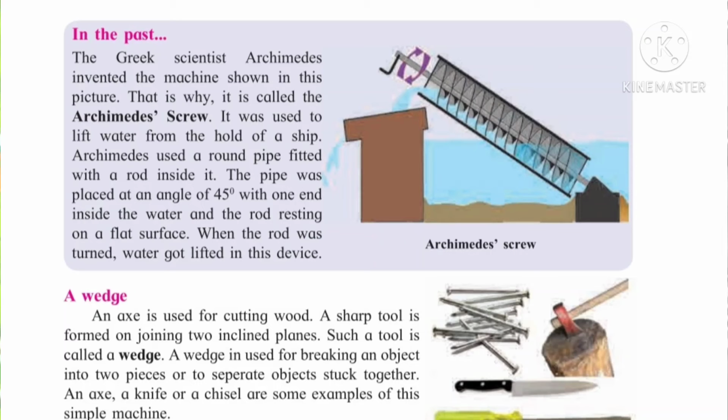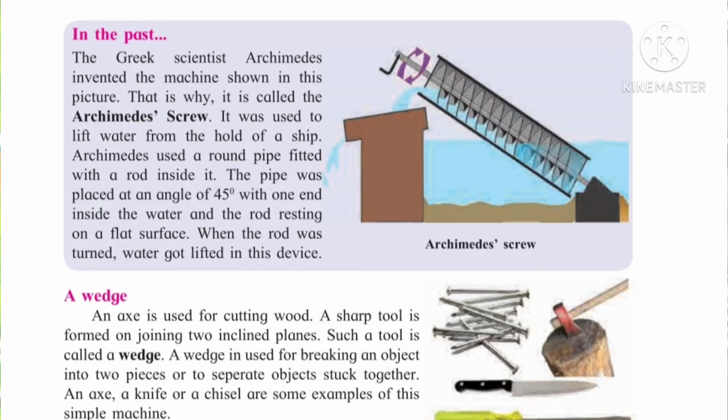It was used to lift water from the hold of a ship. Archimedes used a round pipe fitted with a rod inside it. The pipe was placed at an angle of 45 degrees with one end inside the water and the rod resting on a flat surface. When the rod was turned, water got lifted in this device.